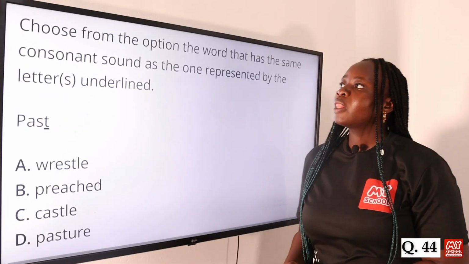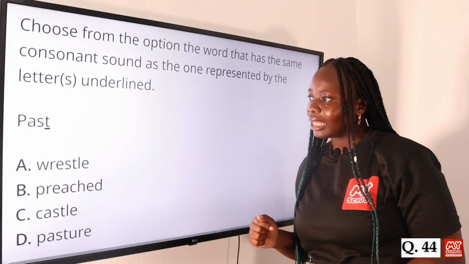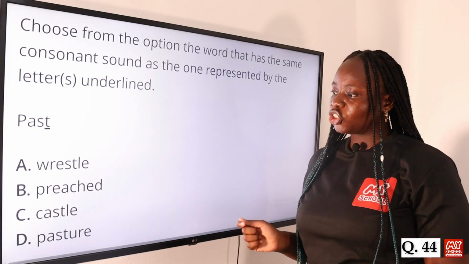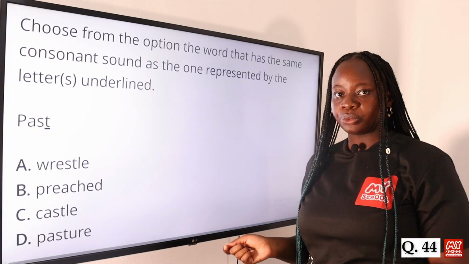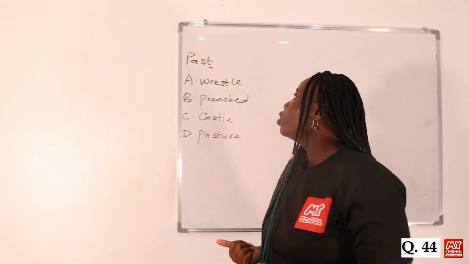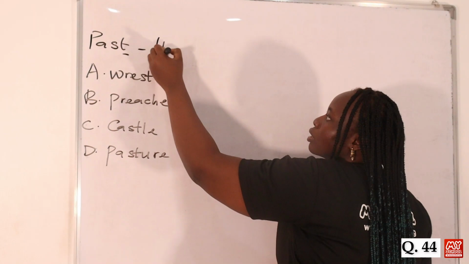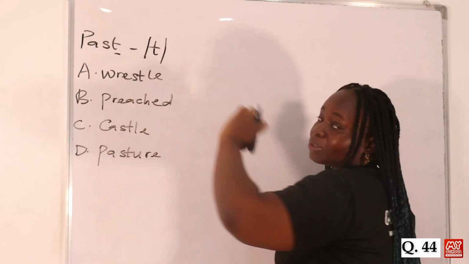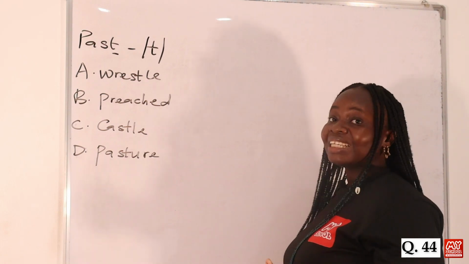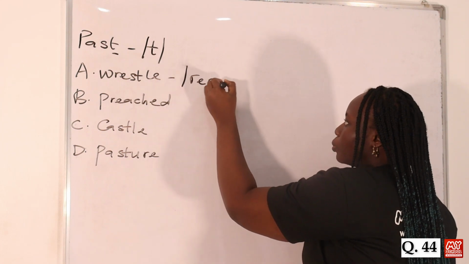Question 44. Again, we have to select the option that has the same consonant sound as the one in the letter underlined. So the word is past. Option A, we have wrestle, B, preached, C, castle, and D, pasture. Now let's go to the board to transcribe the words. So for the word past, we have the T sound as the sound that is represented in the letter underlined. Then option A is pronounced wrestle. So the T is silent in that word. So we have the transcription wrestle.